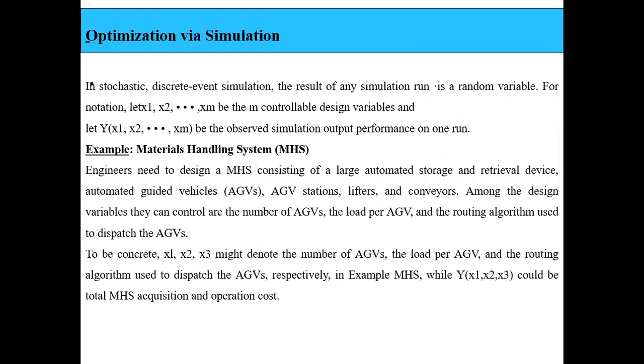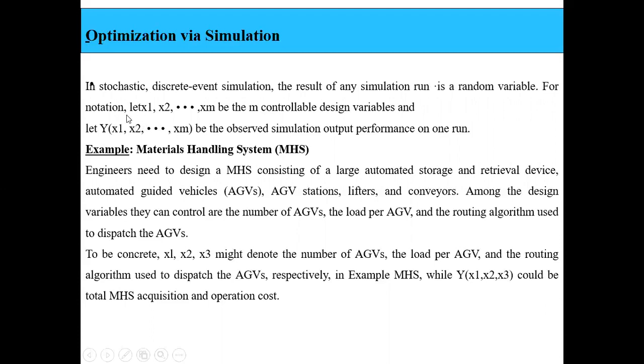So as we know, in a discrete event system simulation, the result of any simulation is a random variable, right? If you take any type of discrete event system, so far we have discussed so many types, like binomial, exponential, all those things. Everywhere the output is actually a random variable, right?